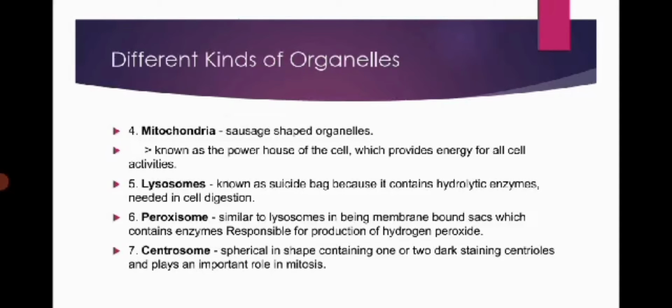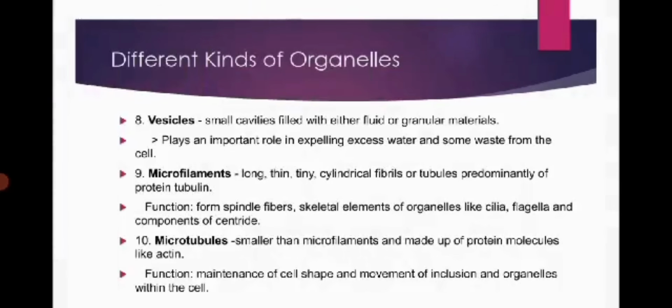Number 6, peroxisome, similar to lysosomes in being membrane-bound sacs which contain enzymes responsible for production of hydrogen peroxide. Number 7, centrosome, spherical in shape containing 1 or 2 dark staining centrioles and plays an important role in mitosis. Number 8, vesicles, small cavities filled with either fluid or granular materials. Plays an important role in expelling excess water and some waste from the cell.